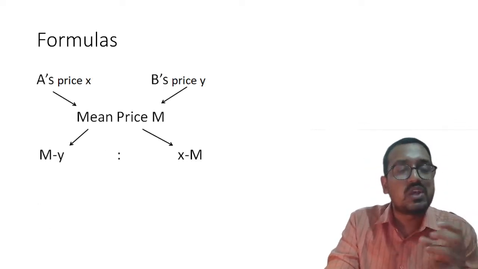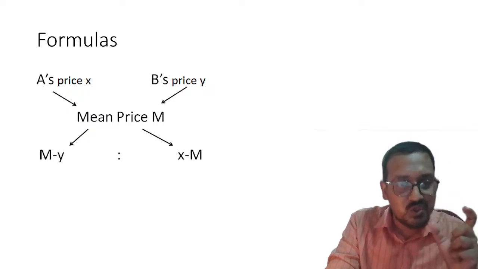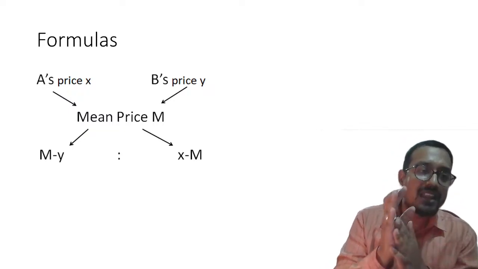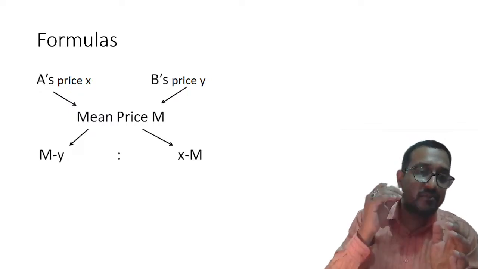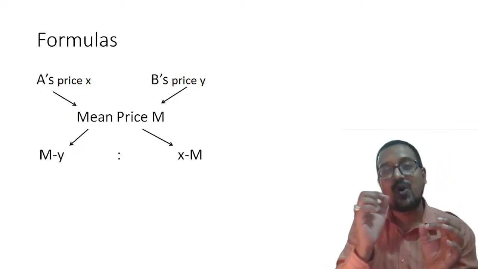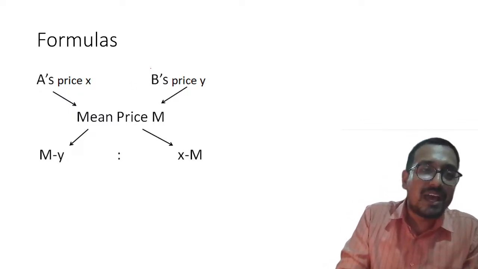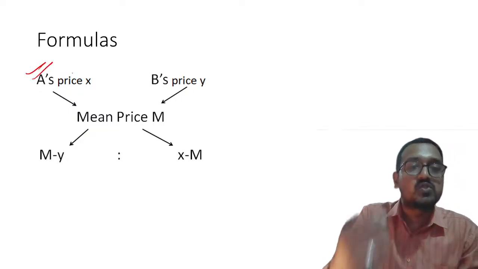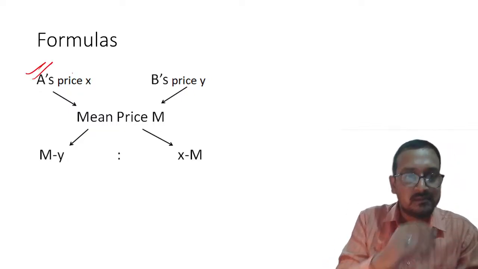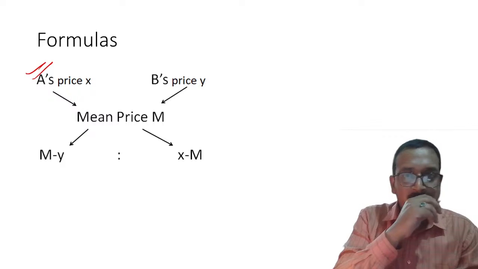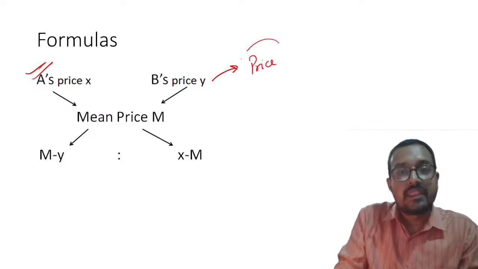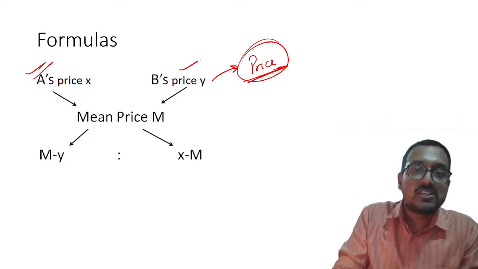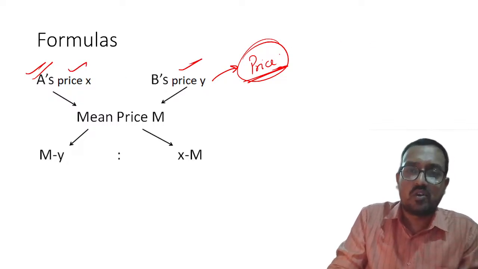But before that, as usual, I will take you towards the formulas. Usually in my class, I never emphasize formulas or shortcuts, but when it comes to mixture and alligation, you have to apply a shortcut to solve the question. Here there is the price, or amount, of two entities.